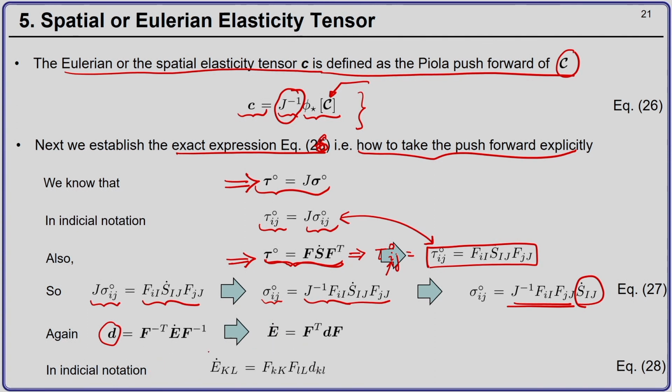And now, because I already have an IJ here, what do I do? I replace IJ with another index, kl. So, according to our rules of index notation, it is perfectly possible. So, I have KL and small kl.